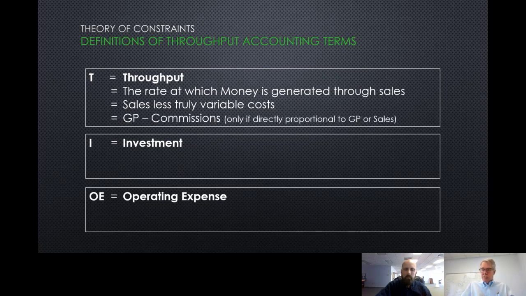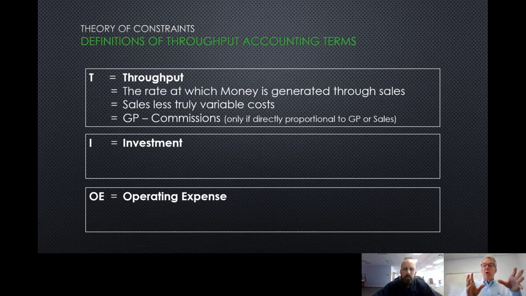If we had commissions that were a percentage of the gross profit, then those commissions would also be considered truly variable costs, because I don't make any sale without paying a commission. So I should subtract that commission, which always goes away out of that sale. We used to have salespeople paid under commission. We don't anymore, but many other companies do. And there's our definition of throughput. Questions? Get that? Yes, that's okay, great.